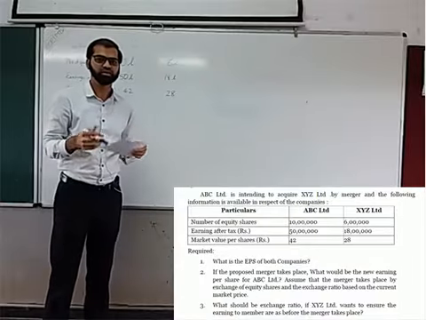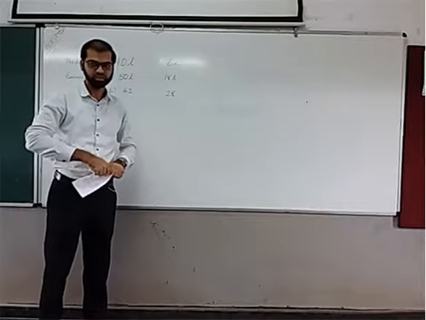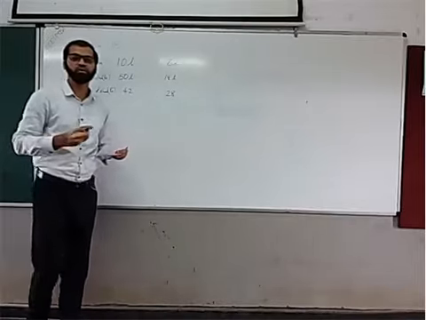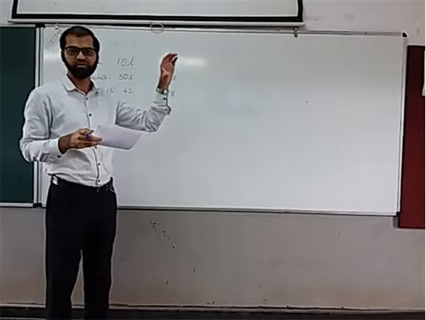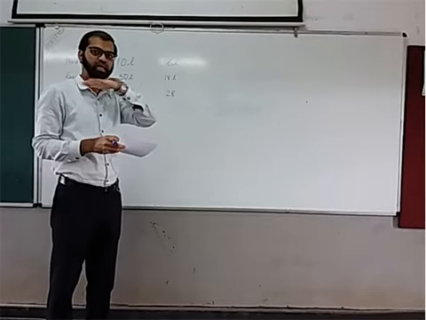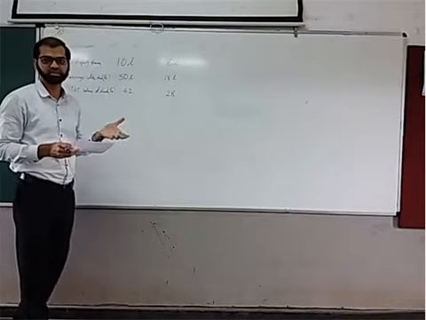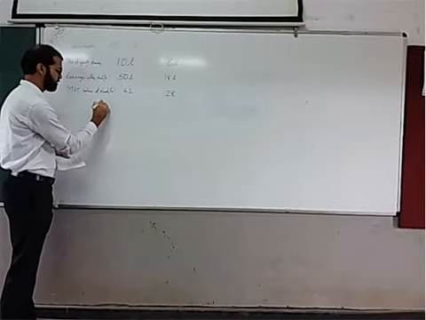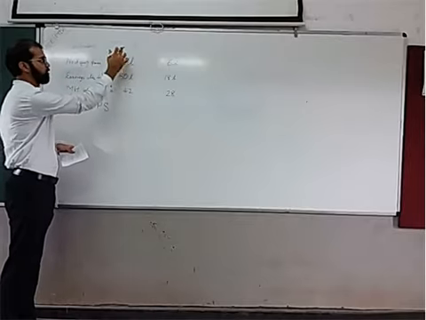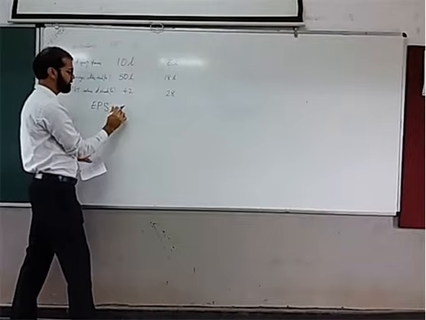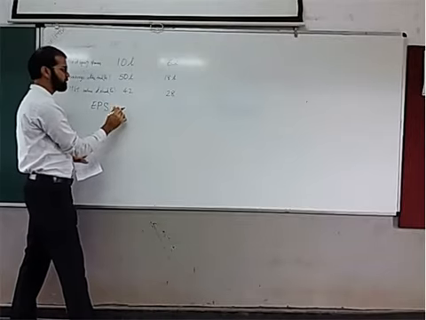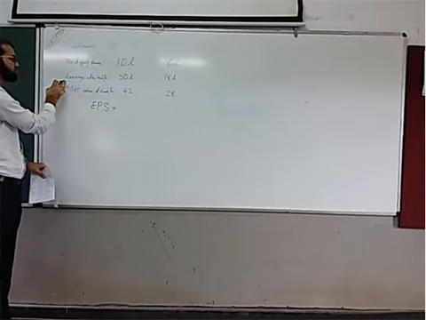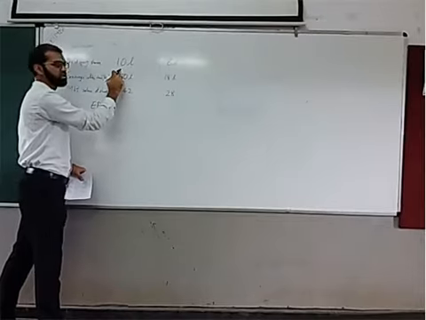What is EPS? EPS stands for earnings per share, and the formula for EPS is the earnings of the company divided by the total number of outstanding shares. So if I want to calculate EPS of ABC Limited, the total earnings of ABC Limited are 50 lakhs.